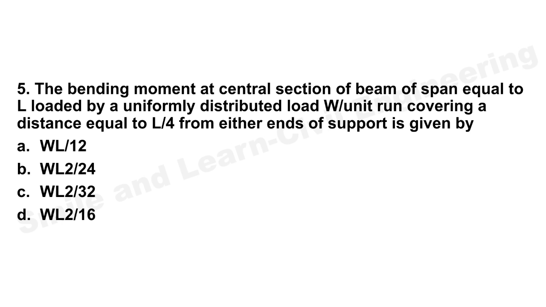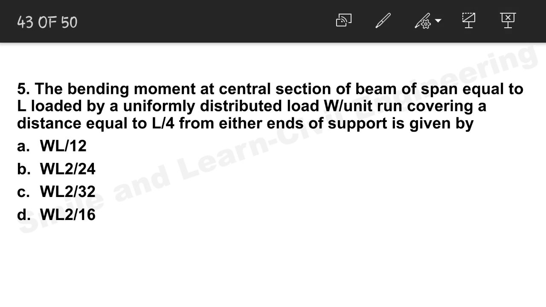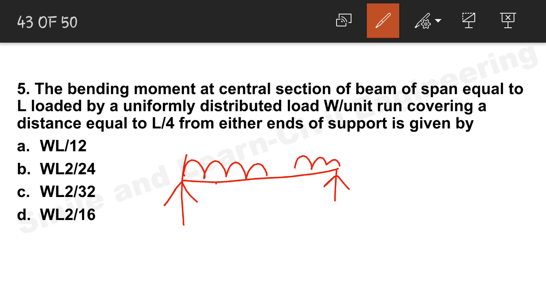So question number 5, we will see the bending moment at the central section of a beam of span equal to L, loaded by a uniformly distributed load W per meter covering a distance equal to L by 4 from either end of support, is given by. So let's solve this question. Okay, a beam with UDL up to L by 4, this is also equal up to L by 4, total span is L, this is W per meter, this is W per meter.